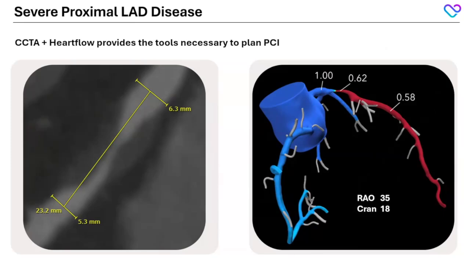Since it is the LAD, it may be that bypass is a better option. Coronary CT allows us to frame the conversation going into the cath lab a whole lot differently than saying, you have an abnormal stress test, now we're going to find out what's happening. Additionally, we can use our PCI planning tools to size the lesion and to predict what angles might be best for our intervention.